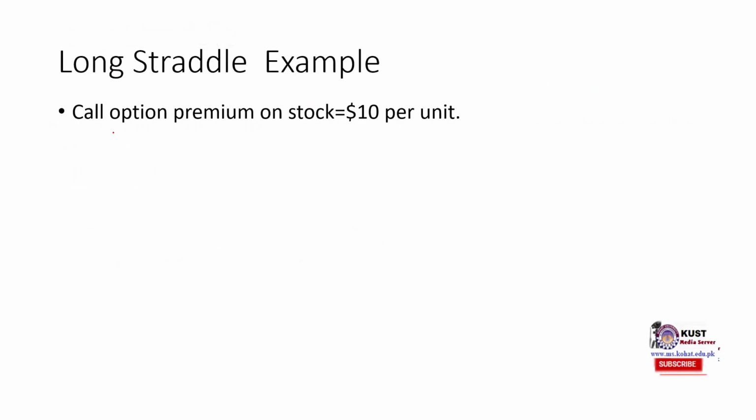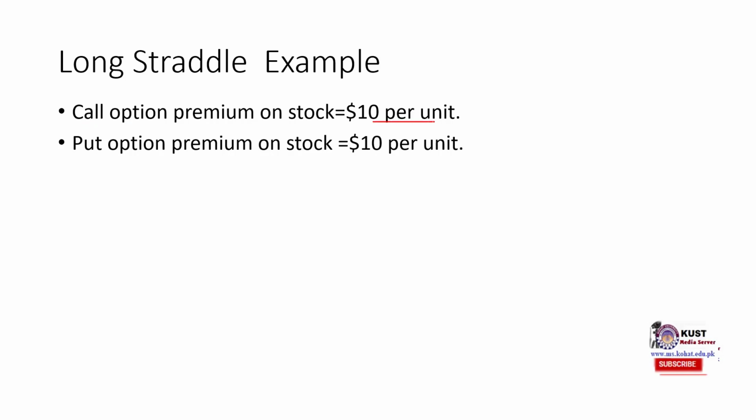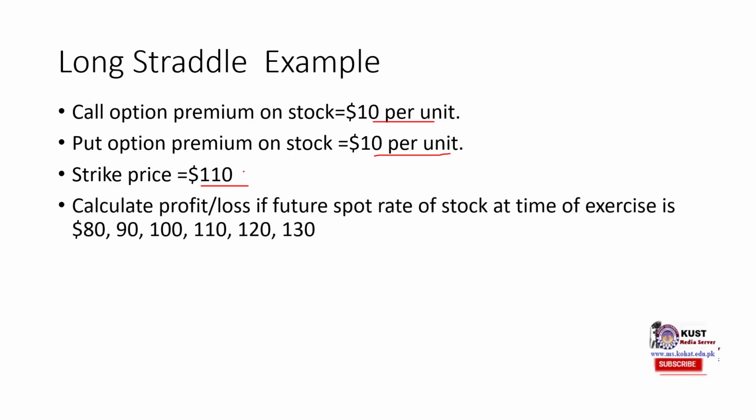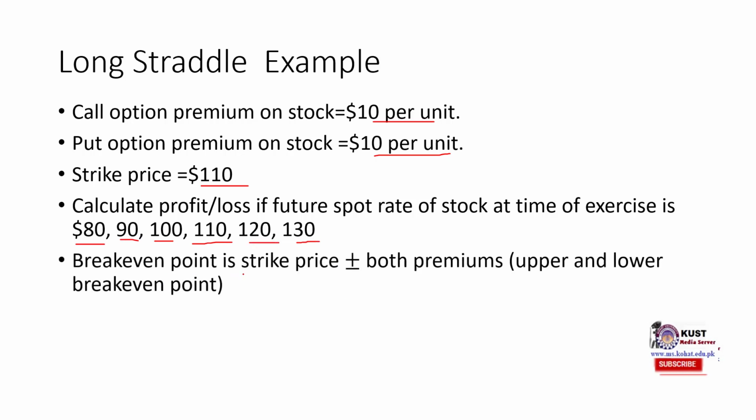So let's have an example. The call option premium is $10 per unit. Put option premium is again $10 per unit. The strike price is 110, the same for both the call and the put. You need to calculate the profit and loss when the future spot price is 80, 90, 100, 110, 120 and 130. In case of straddle and strangle, we would have 2 different break-evens.